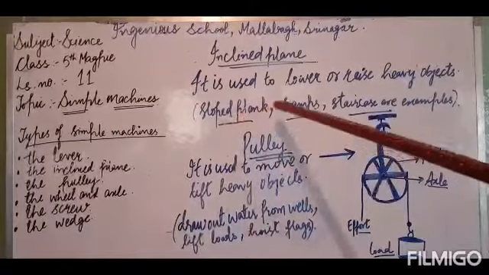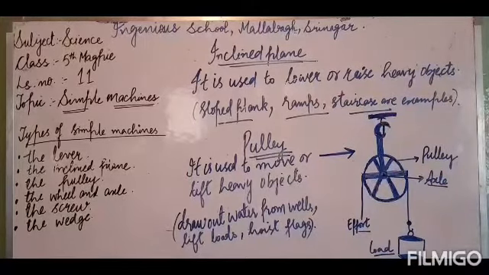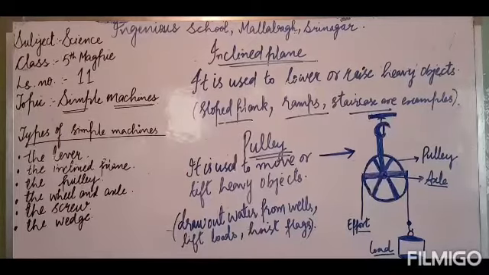An inclined plane is used to lower or raise heavy objects. For example, we can load heavy objects on a truck easily with the help of a sloped plank. When we have to load objects in the truck, we use a sloped plank, isn't it? That makes our work easier. The sloped plank acts as an inclined plane, so it makes our work easier.